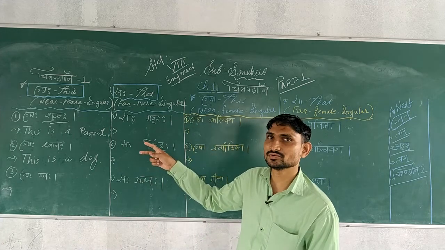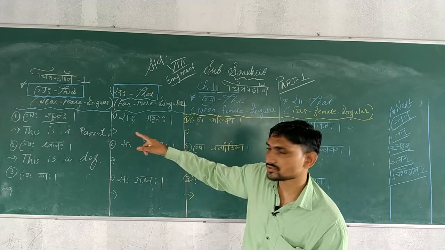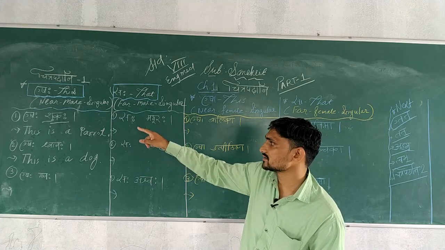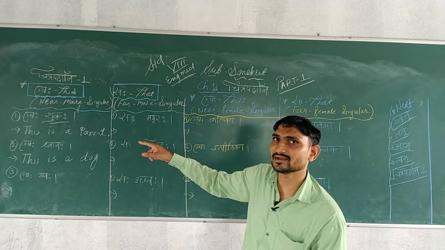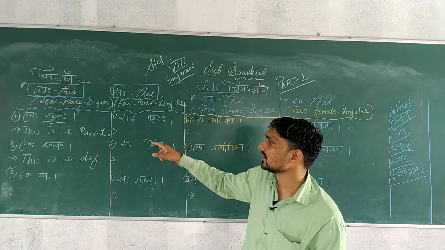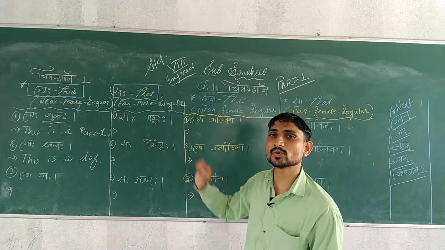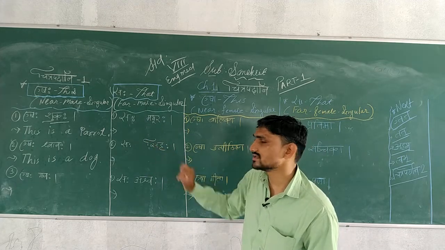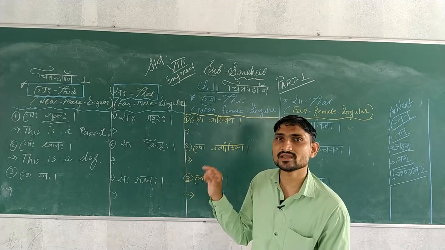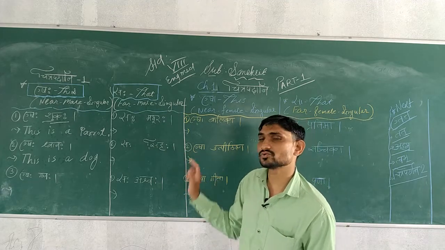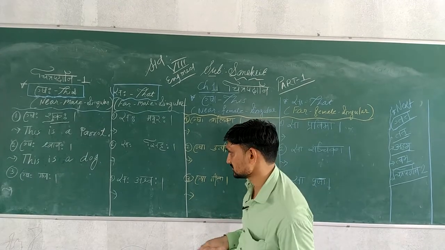Two sentences, you know students, how it will happen like this. Eshaha Shukaha: Eshaha means this, and with this is, an article a for singular form, and Shuka means parrot. Downside Eshaha Shwanaha: Eshaha means this, and with this is and singular form, so that's why article a, and Shwan means dog.